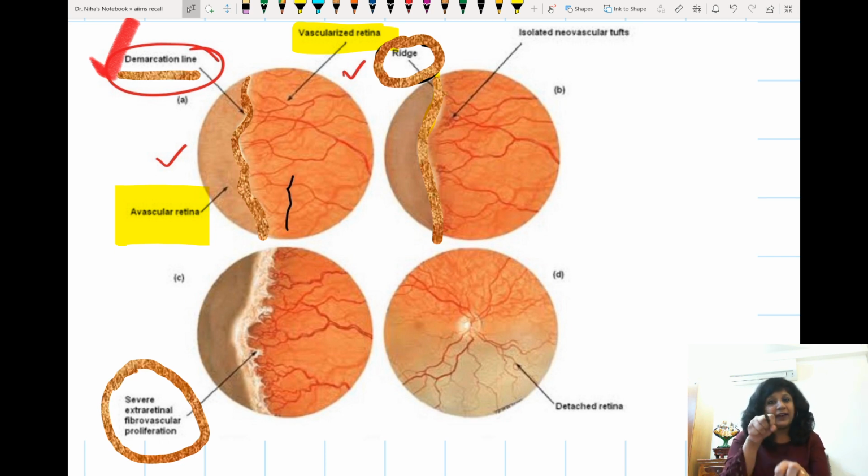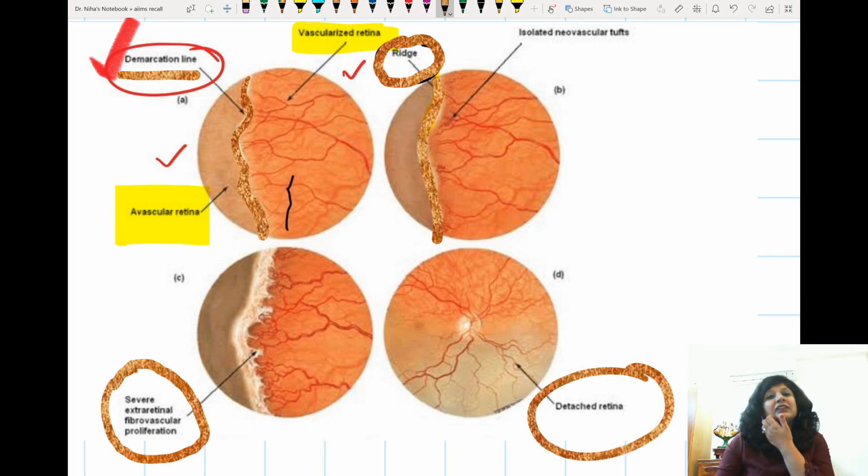It tries to contract. You always know that the fibrous tissue contracts. It contracts and it tends to pull the retina. So there will be what you call retinal detachment. Yes, first it can be subtotal retinal detachment. That's why we have got stage 4 and 5 also, or I can say 4A, 4B.